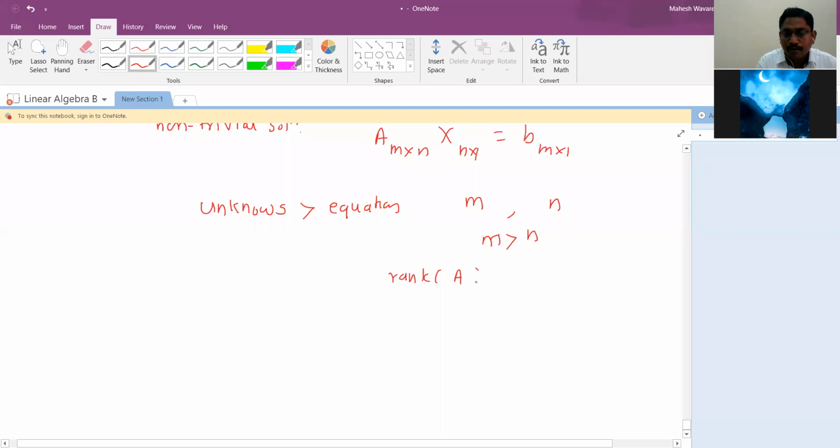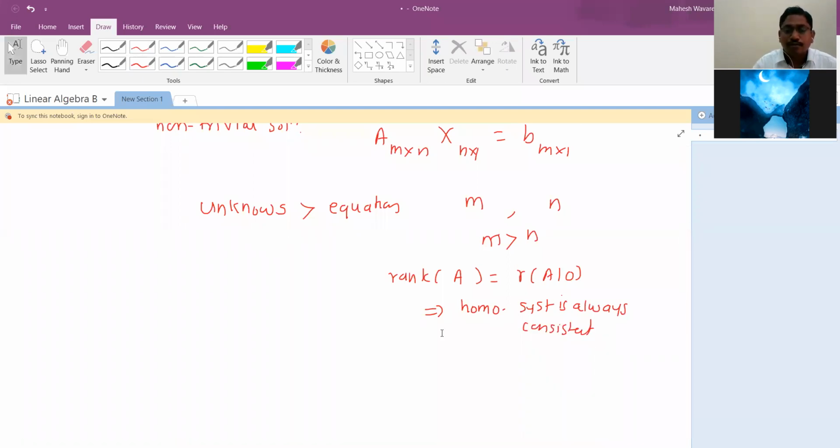Actually, the rank of this coefficient matrix and the rank of the augmented matrix are the same, because the last column is 0 and it will remain 0. So whatever, rank A and rank of the augmented matrix will always be the same. That's why a homogeneous system is always consistent. This system is always consistent. Now here m is greater than n.